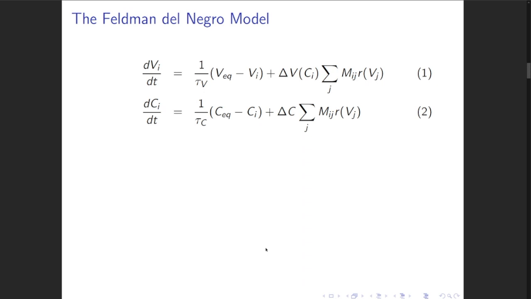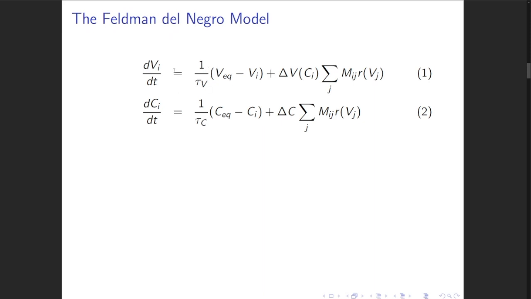And this would be an example of a quiescent fixed point. So we center our investigation of these networks using a Feldman–Del Negro firing model, which is described by a system of 2n coupled differential equations, where n is the number of neurons in the network. And so there are these 2 time-dependent voltage and calcium concentration parameters.